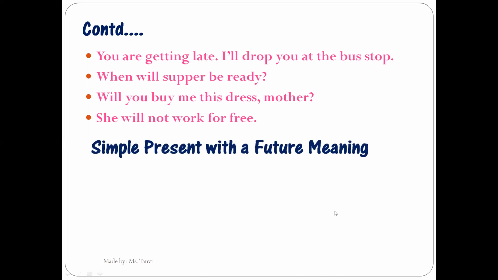Now, very important thing, that in order to talk about future, we sometimes also make use of simple present tense, right? How we depict future with the help of simple present form of verb? Let's have a look at few examples. The plane leaves in 10 minutes. Here I am using first form of verb. So it means, and I have added S or ES with the verb. So it means this is in simple present tense. So this sentence means that the plane will leave in 10 minutes.